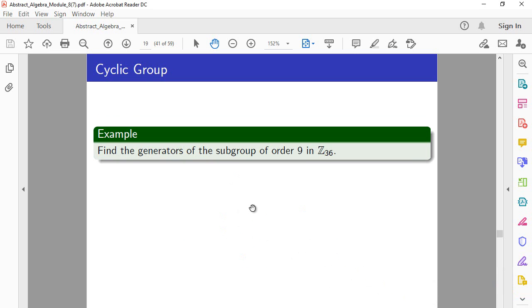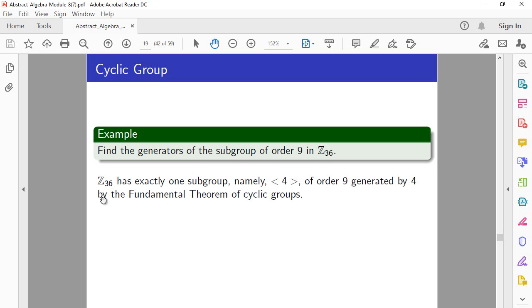Let's say now that I want to find the generators of the subgroup of order 9 in Z36. So Z36 has exactly one subgroup of order 9, and we want to find all the generators of that subgroup, namely the subgroup generated by 36 divided by 9, which is 4.